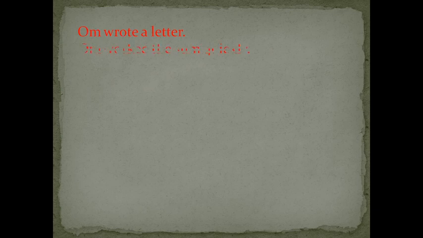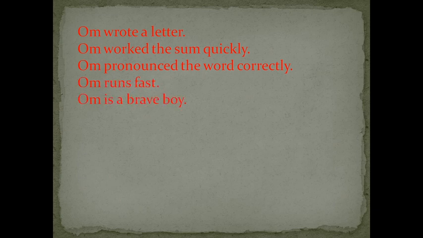Moving ahead, here are some sentences. Om wrote a letter. Om worked the sum quickly. Om pronounced the word correctly. Om runs fast. Om is a brave boy. Om is absent today. So what do you think is missing over here?